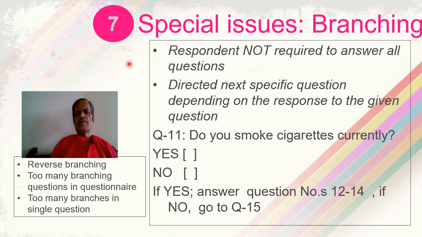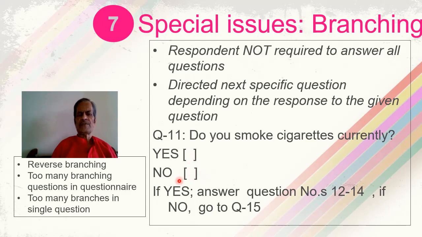Then the next problem is that there are some special issues in the questionnaire itself. There could be some questions wherein the respondent is not required to answer all the questions, and the person is directed to the next specific question depending on the response given to the given question. And the given question in this case is question number 11. The question is, do you smoke cigarette currently? And the option is yes or no.